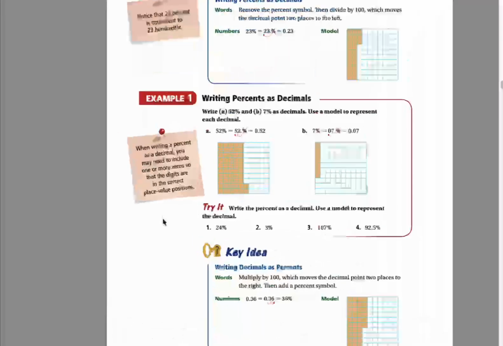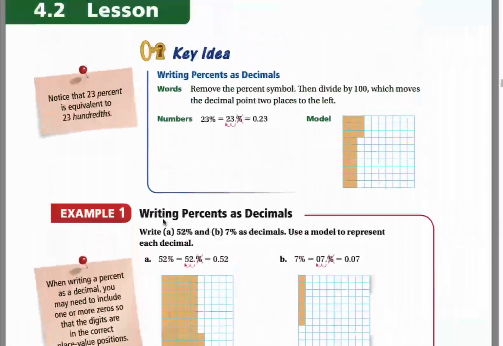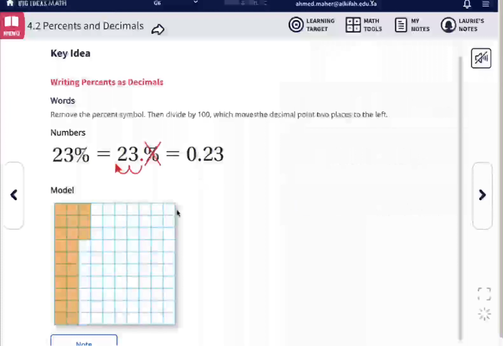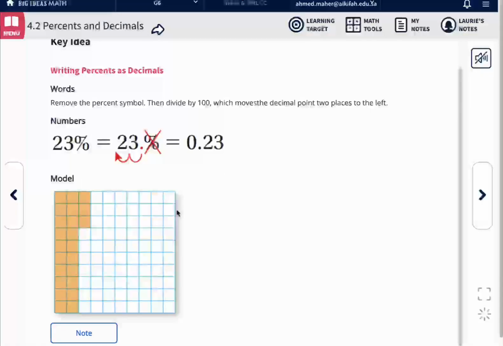Now to start, we need to see the main idea or the key idea for this lesson. For this, I will use this page. What we need to do here is writing the percent as a decimal. So the first step is removing the percent sign, this sign. Remove this sign. The percent symbol, remove it.